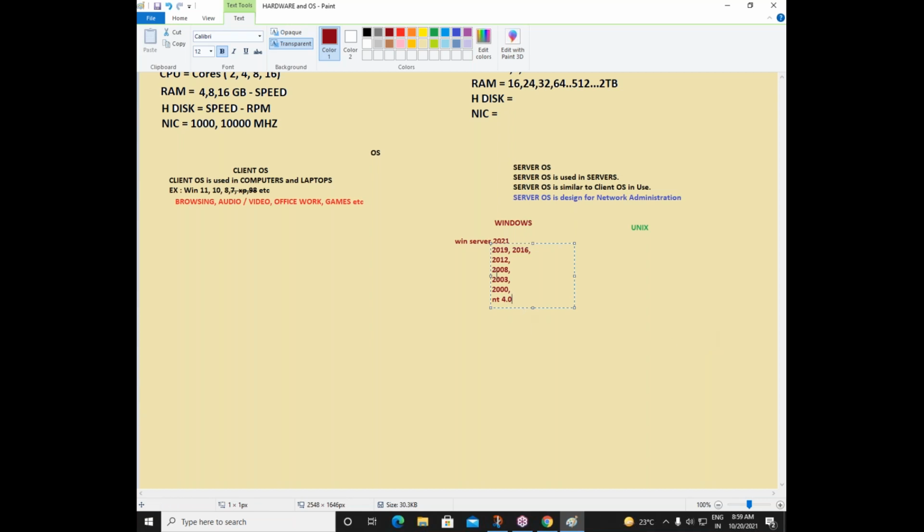Okay, whatever we have before 2008, these operating systems are outdated. Outdated means again the same thing: these operating systems are not supported by the Microsoft company. Windows is from Microsoft, right? So they are not supported by Microsoft. That is one thing. And in case you're using 2008 in your company, in your server, there are no updates and there is no support.